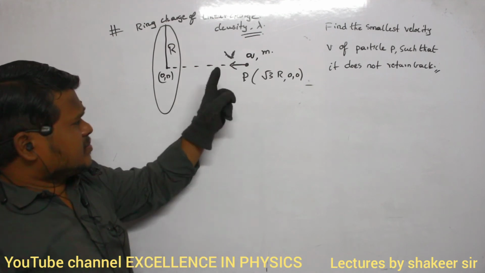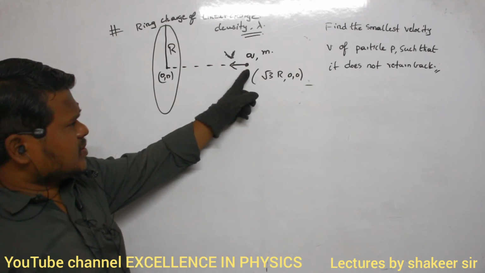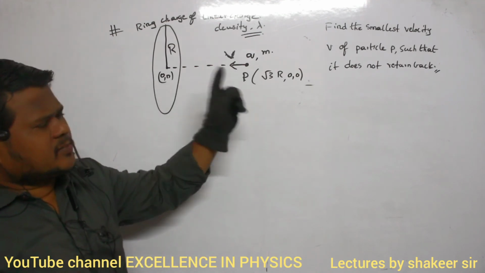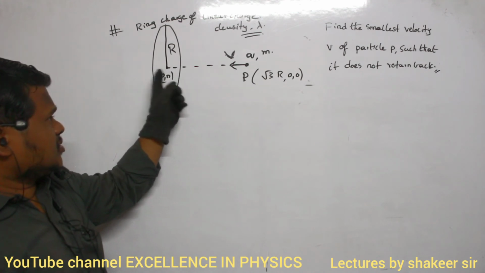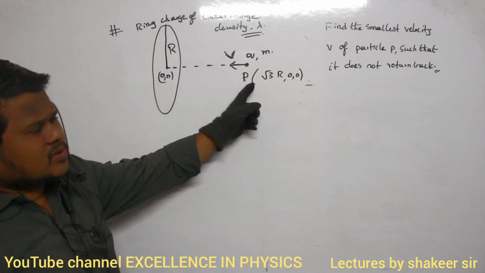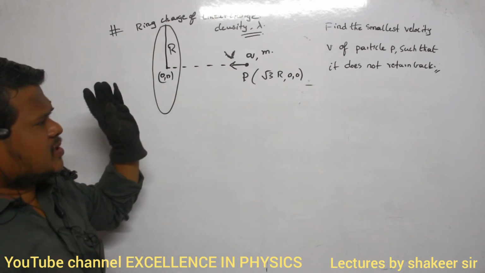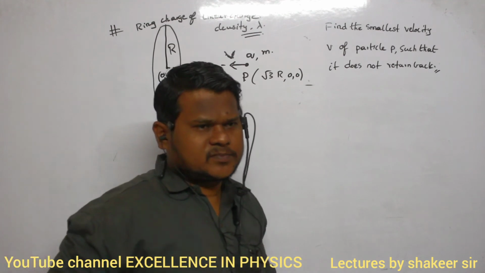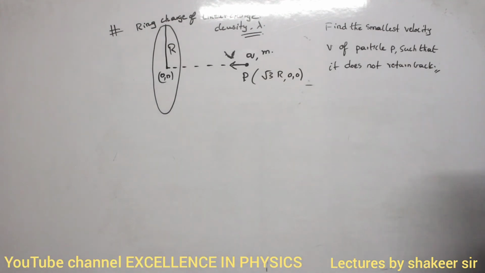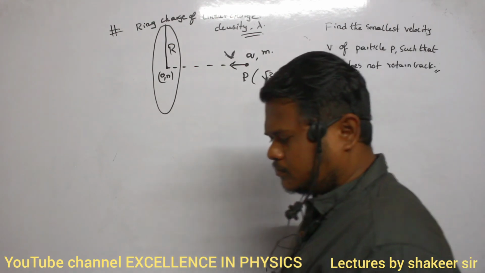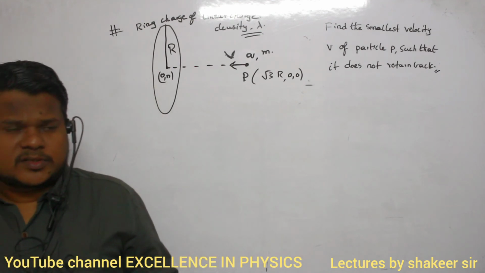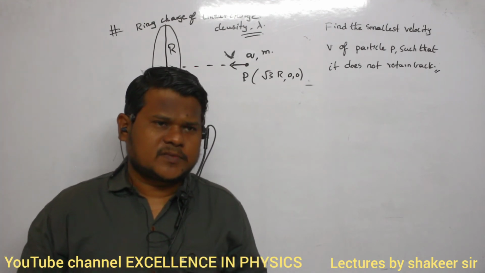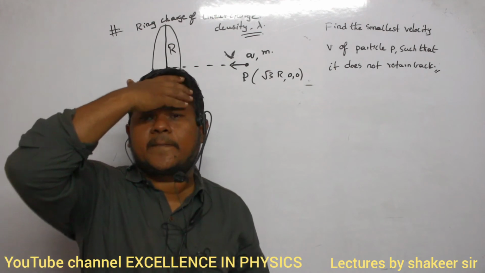Then the question is, what is the minimum velocity with which I can project this particle such that it doesn't return back? That is, it should not cross this ring also. Similarly, it should not return back also. So in that condition, what is the minimum velocity which I can give to this particle? Okay? So anybody of you, can you say how can I calculate this one? By using which logic can I solve this problem? That is the question. Can you say anybody?